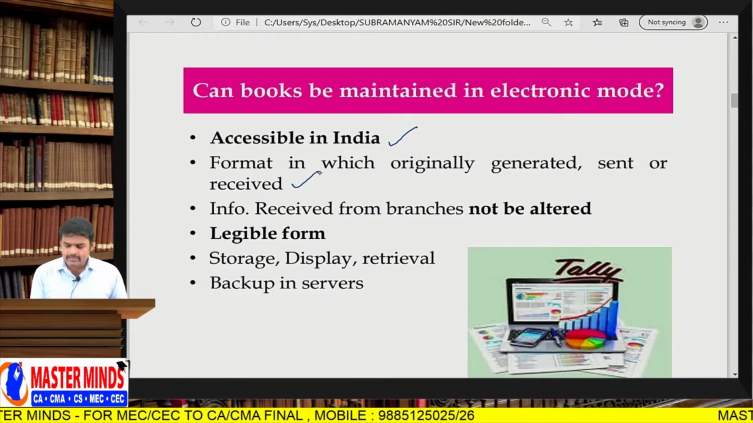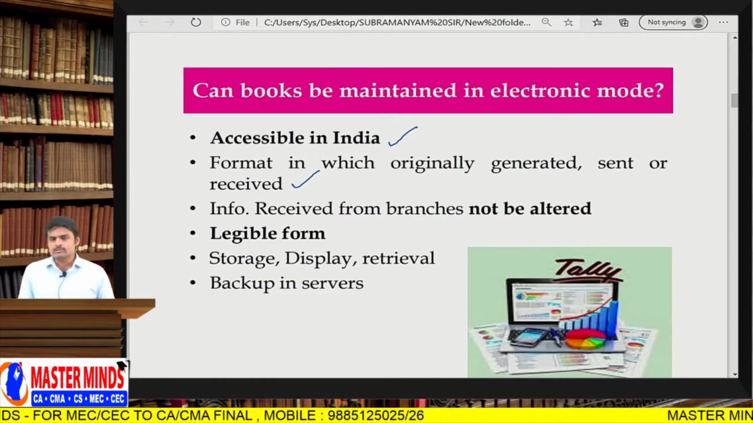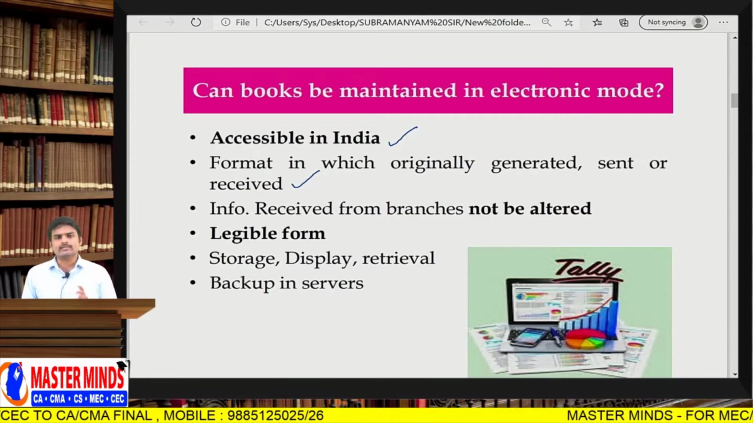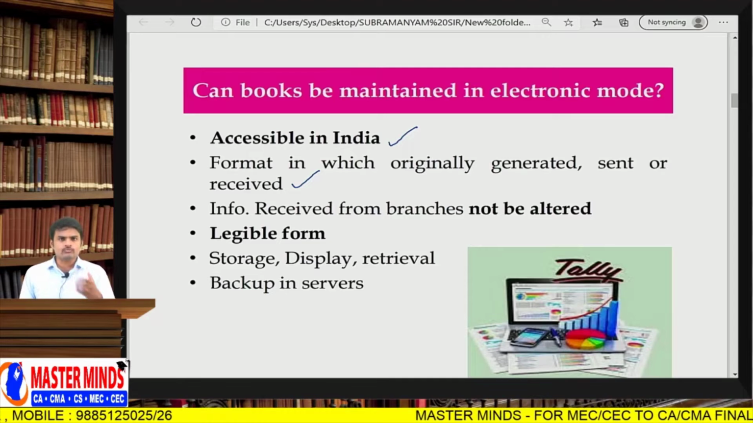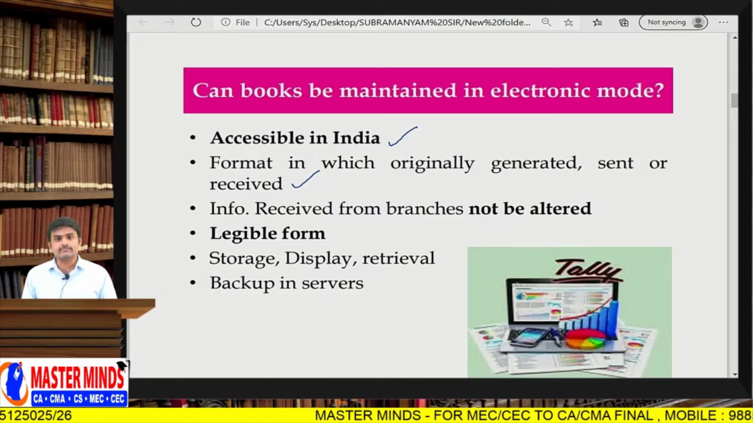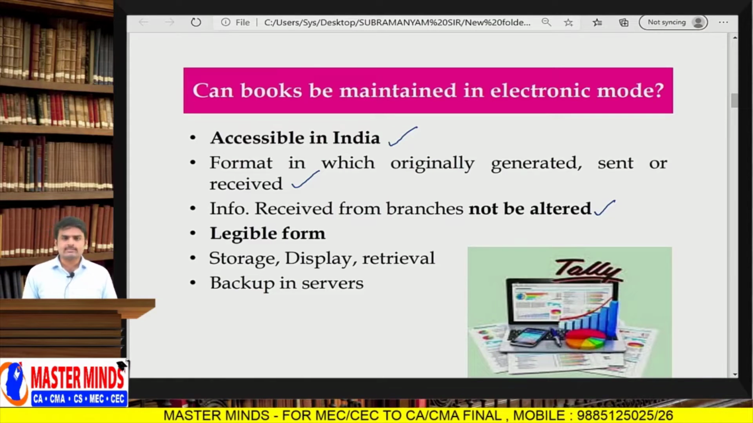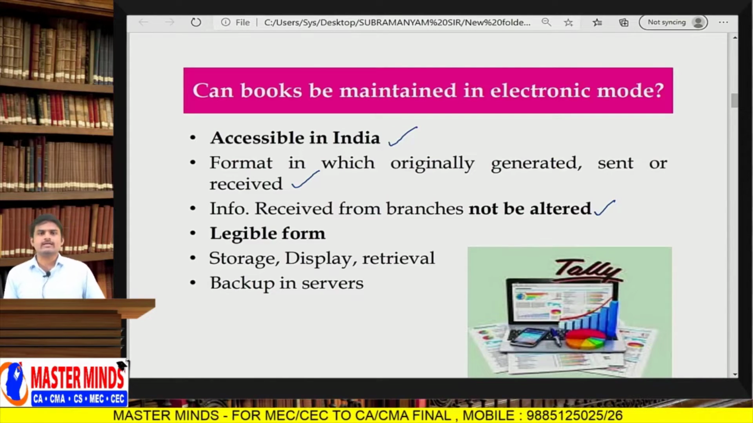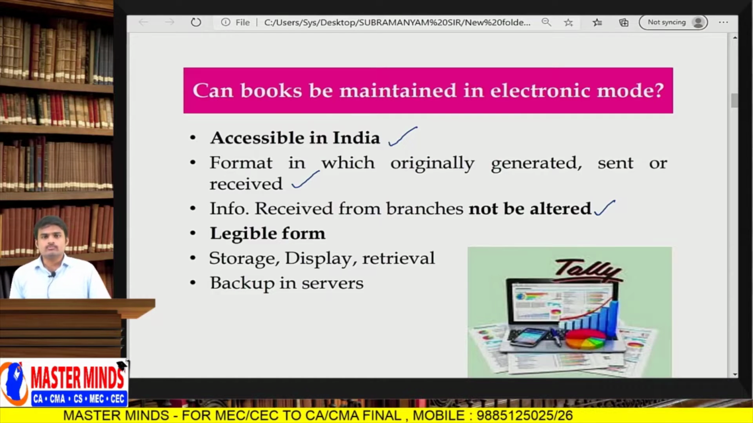Okay. Next one, the format in which it was originally generated, sent or received. Suppose I am recording a journal entry: furniture account debit to bank account 10,000 rupees. Furniture was debited, bank account was credited with 10,000 rupees. Subsequently, if I want to view the transaction, it should be generated in the same manner in which I entered it, and with the same figures. Information received from branches is not to be altered. Suppose I have branches all over India and every branch maintains books of accounts electronically. Those books of accounts should not be altered by the head office.